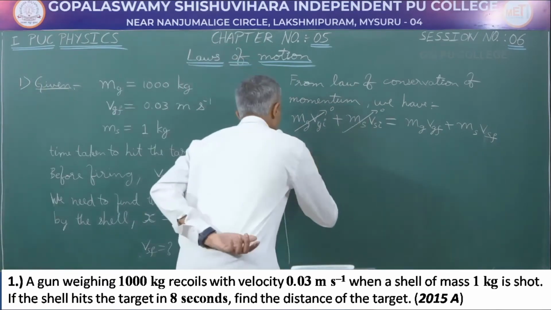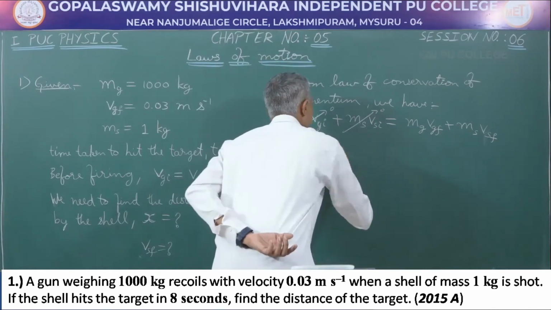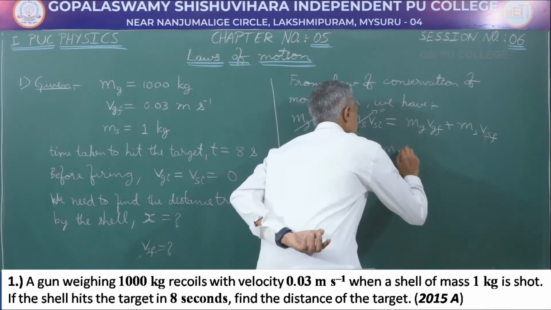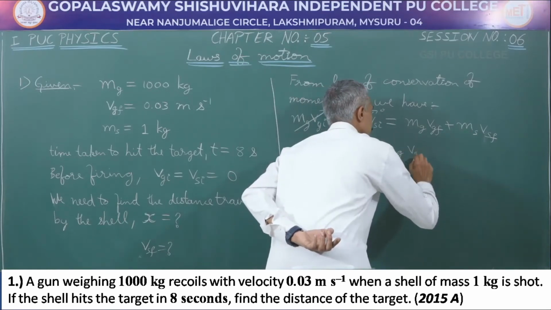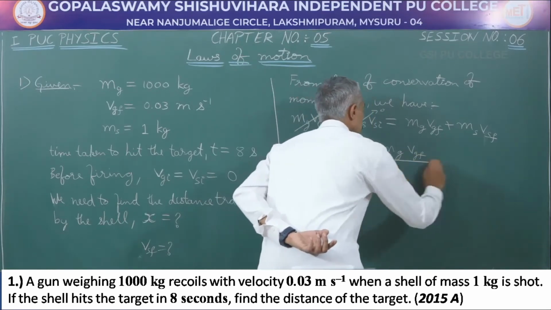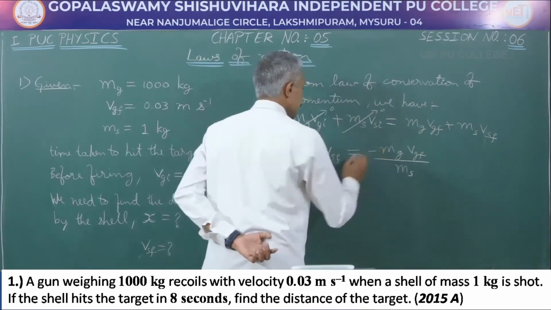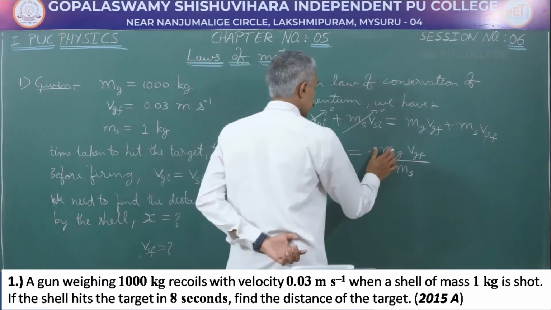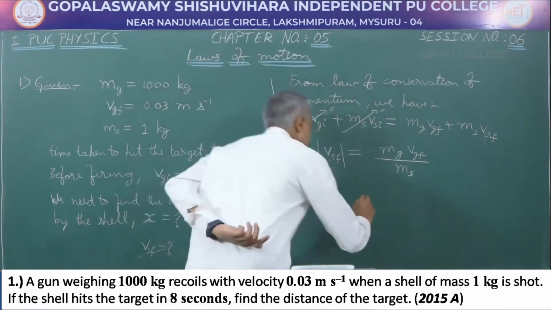So, on rearranging, we will get the final speed of the shell when it was being fired is equal to mg VGF divided by ms, and of course it is negative. If you are supposed to find only the magnitude, then I can take it as positive.